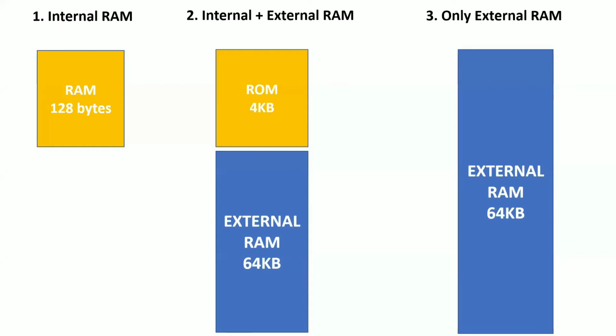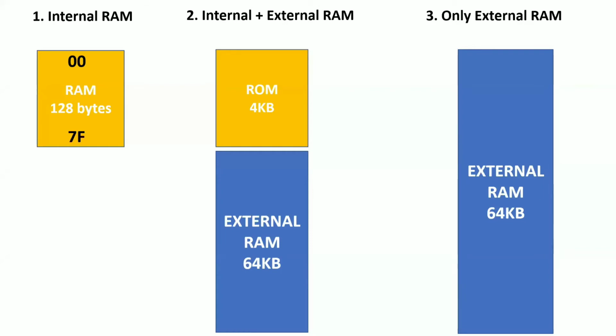There is a point to be noted here. I can use only internal RAM. Yes, I can use internal RAM plus external RAM. But the third option, only external RAM, we cannot use. If you want to use external RAM, you should use the internal RAM, so we have only two options.